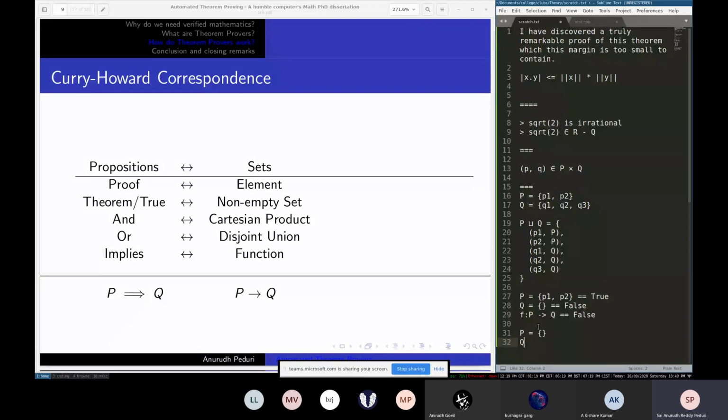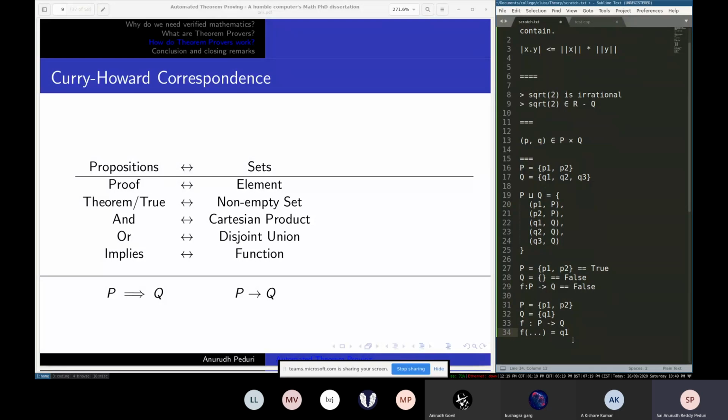So if P is empty and Q is empty, then you can just define a useless function that doesn't have to do anything. It only has to worry if you give it a value of P, but there is no such thing, so the function is just defined. Or if P has a lot of elements, you can still define it like f of anything is equal to Q1. It doesn't matter what you return, it just has to be something of this form. So implies basically becomes functions.